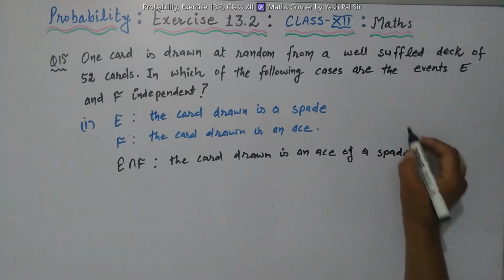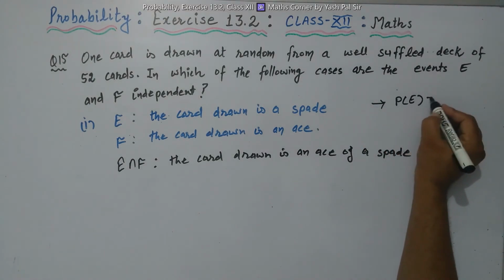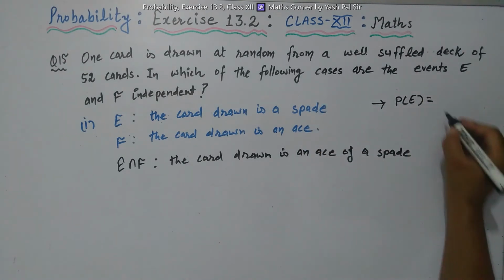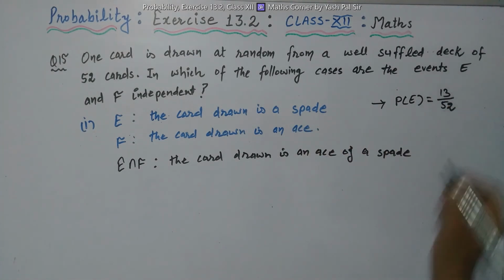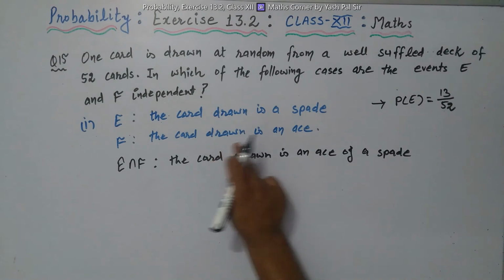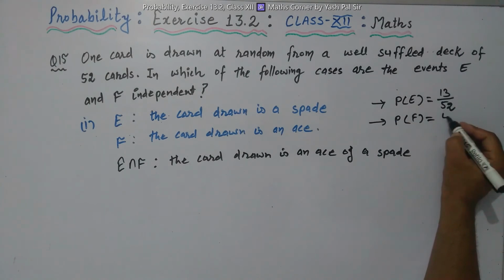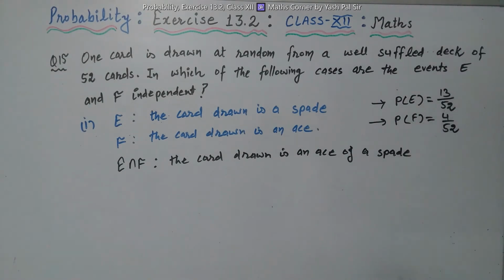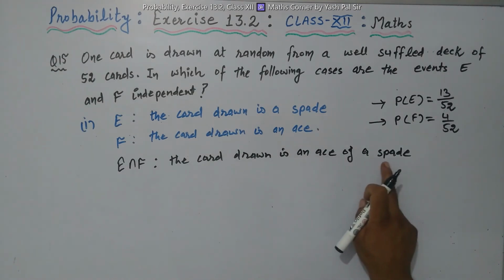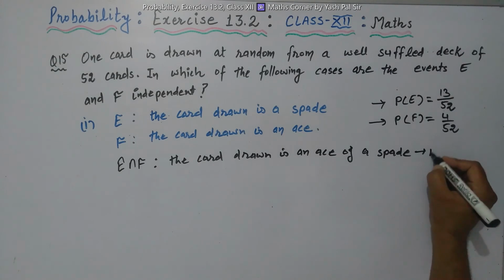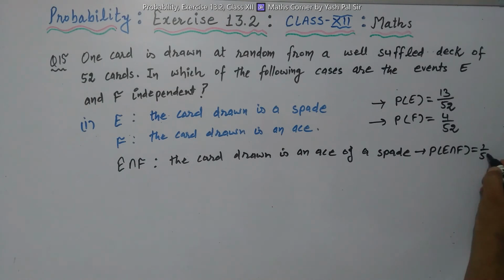Right? So what we can say here, probability of E, how many spade cards are there out of 52 cards? Spade cards, they are 13. Similarly, how many ace cards are there? Ace cards, we have only 4 ace cards out of 52. Now how many ace cards of spade are there? So we have probability of E intersection F equal to 1 out of 52.